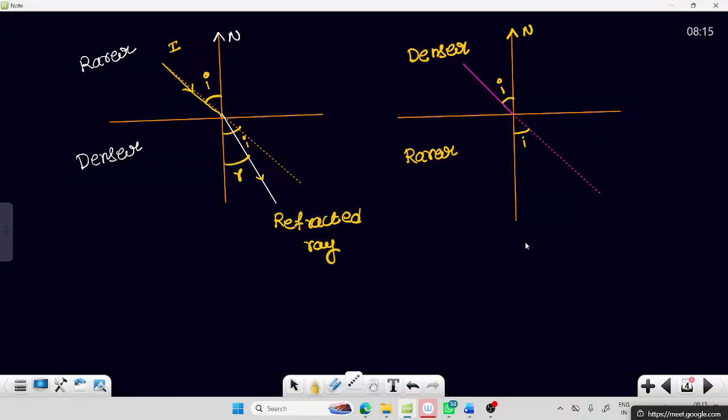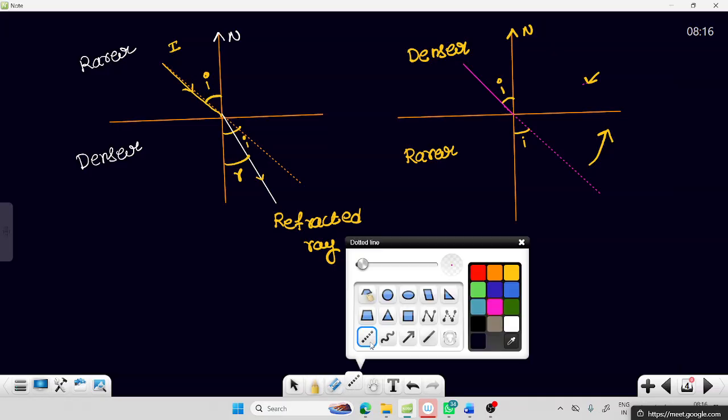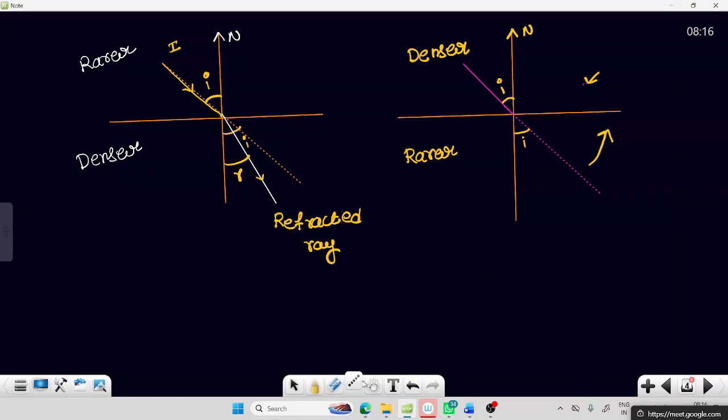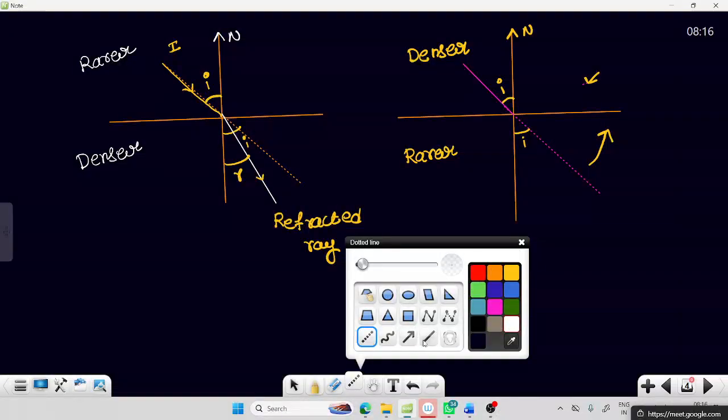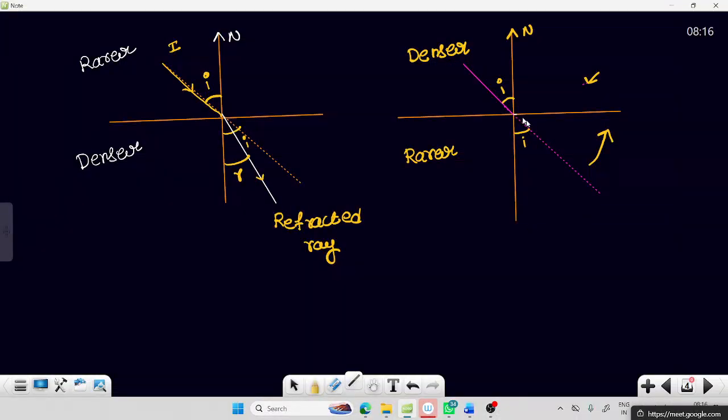Which direction will the light ray bend? You see, the denser medium will attract. Actually the light ray is going here because the denser medium is above now. This denser medium will attract the light ray towards it. So the light ray will move like this. Now this is called the angle of refraction, R.